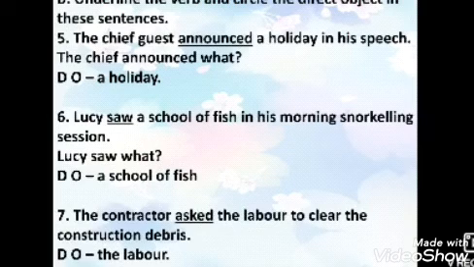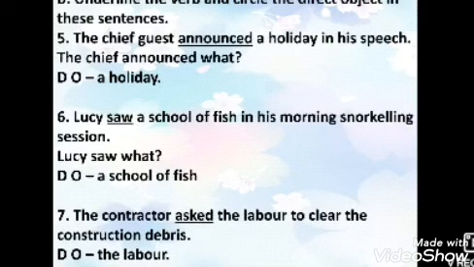The chief guest announced a holiday in his speech. Now, first you have to underline the verb. So what is the action of the chief guest? He announced a holiday. So announced is your verb. You will underline the verb announced. Now put the question what after the verb to get the direct object. So the chief guest announced what? The answer is a holiday. So a holiday is your direct object.